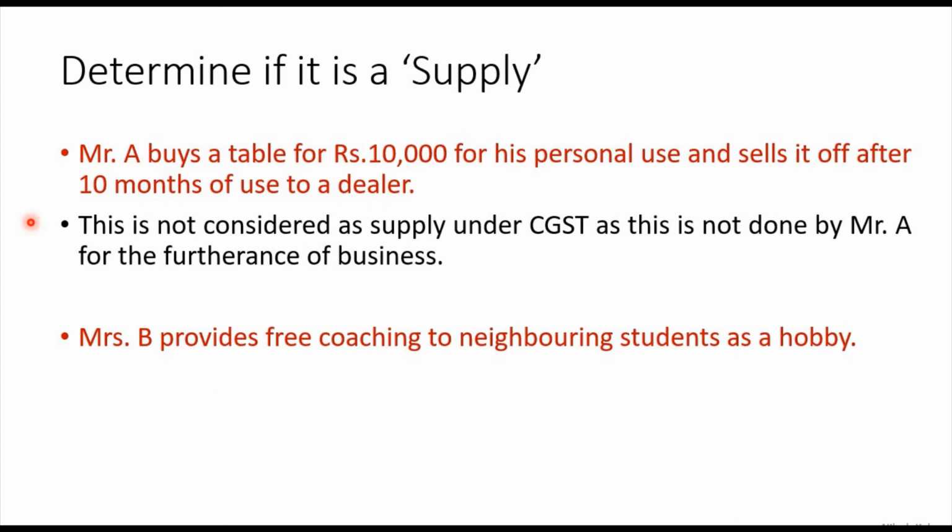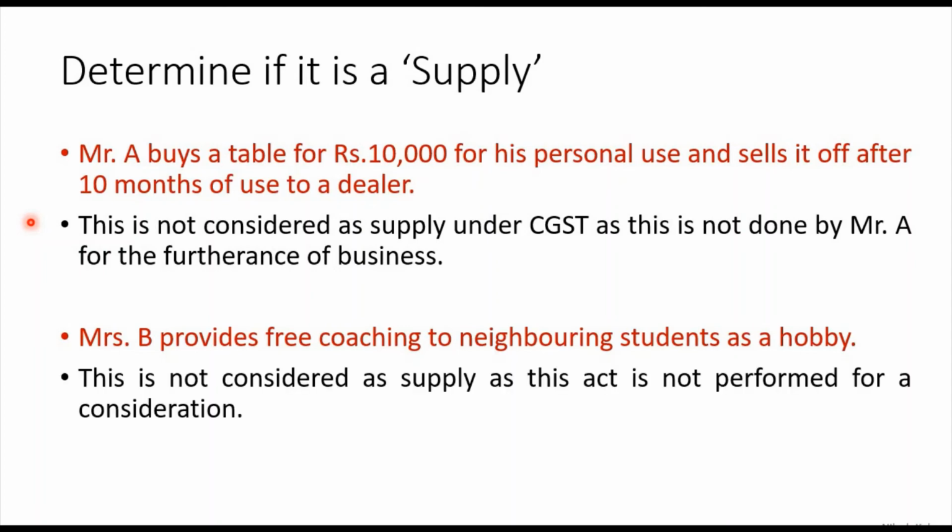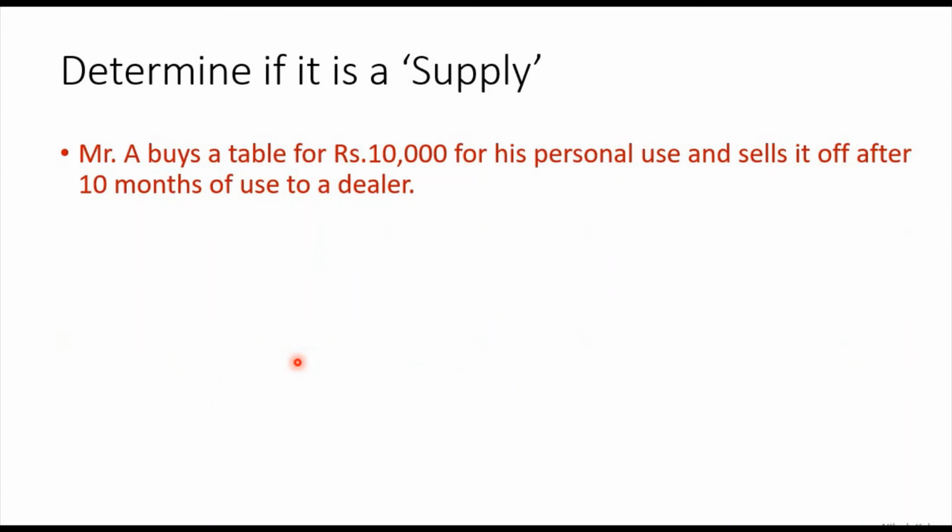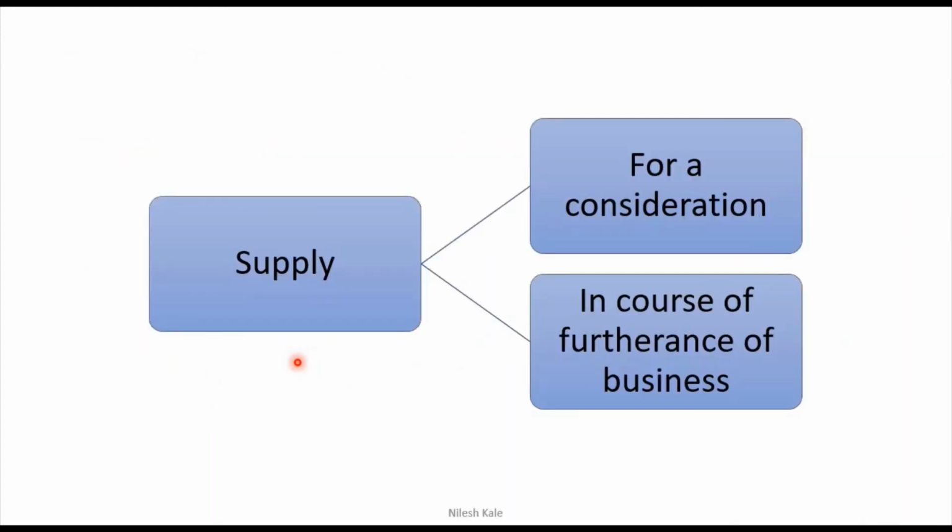Mr. B provides free coaching to neighboring students as a hobby. Is it a supply? Pause the video, think, and assume your answer. This is the answer. This is not considered as a supply, as this act is not performed for a consideration, because free coaching classes are given, right? So these two conditions must be satisfied: for a consideration and in the course of furtherance of business, right?